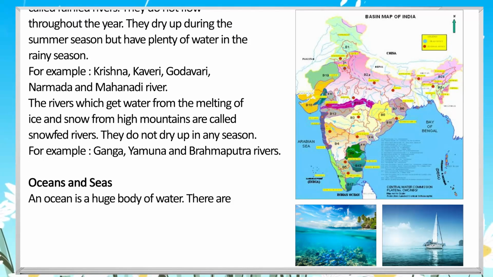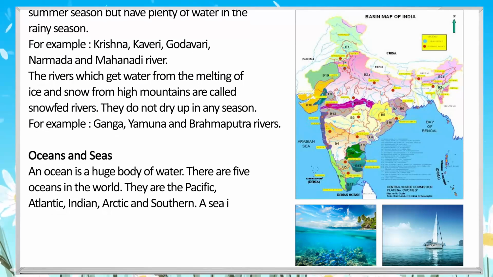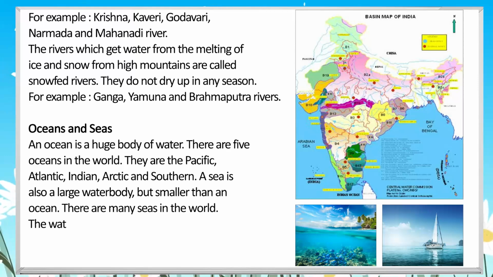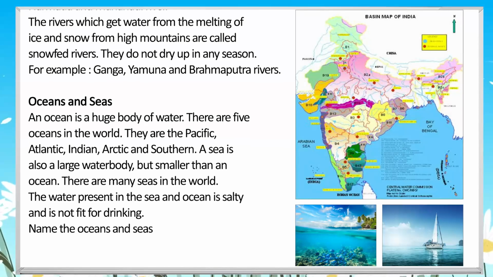The rivers which get water from the melting of ice and snow from high mountains are called snow-fed rivers. They do not dry up in any season. For example, Ganga, Yamuna, and Brahmaputra rivers.